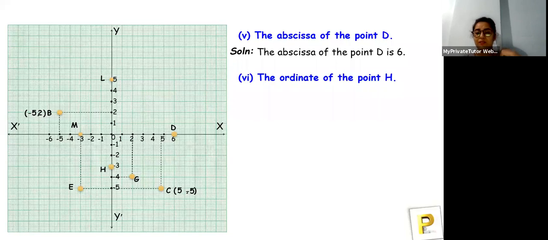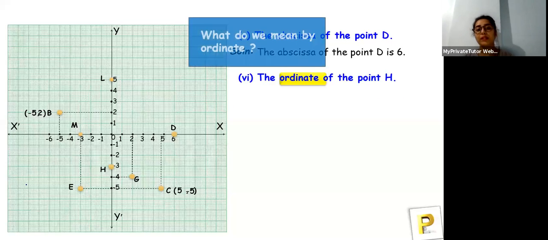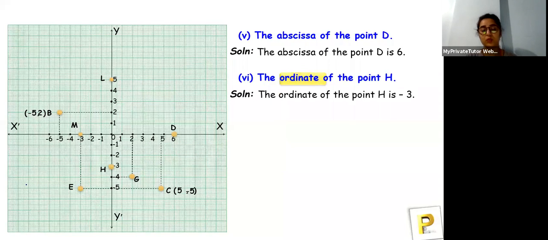Okay, I've got one answer. Minus 3, y. Yeah, ordinate is y, I get it. What is the ordinate of H? Okay, let's see if your answers are correct or not. So the ordinate of the point, the ordinate means y coordinate. So point H is minus 3, and you guys are totally correct that minus 3 is the answer.